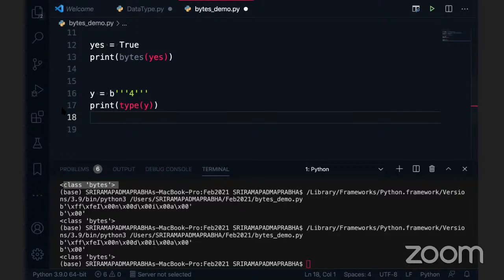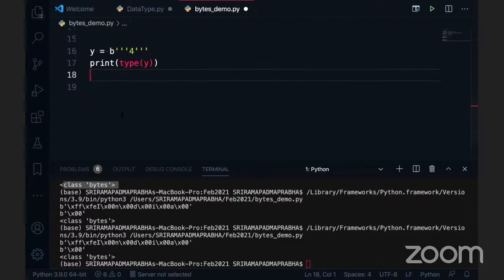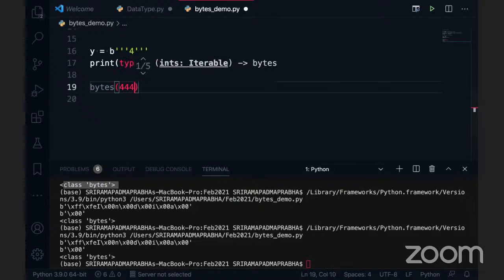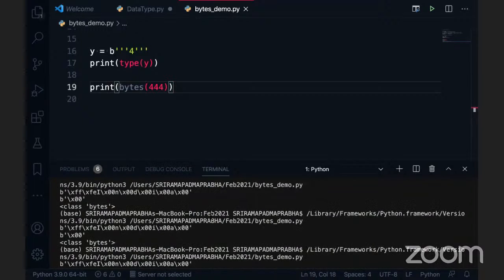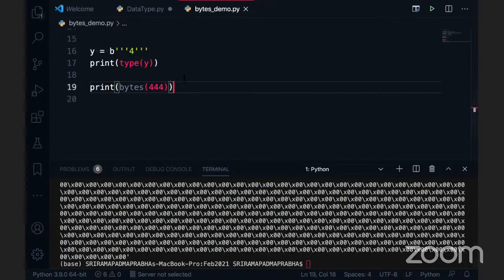Okay. Now, there is one more important drawback of these bytes. So what is the drawback? I want to change the existing value of bytes. Is it possible? For example, I have the bytes of 444, and I'm directly taking the value instead of storing it in a different variable. Now I'm going to use print of bytes. Anybody guess what would be the output of this? Now I'm going to execute this code. You can see a lot of bytes flowing into this output, right? You can see there are so many 444.